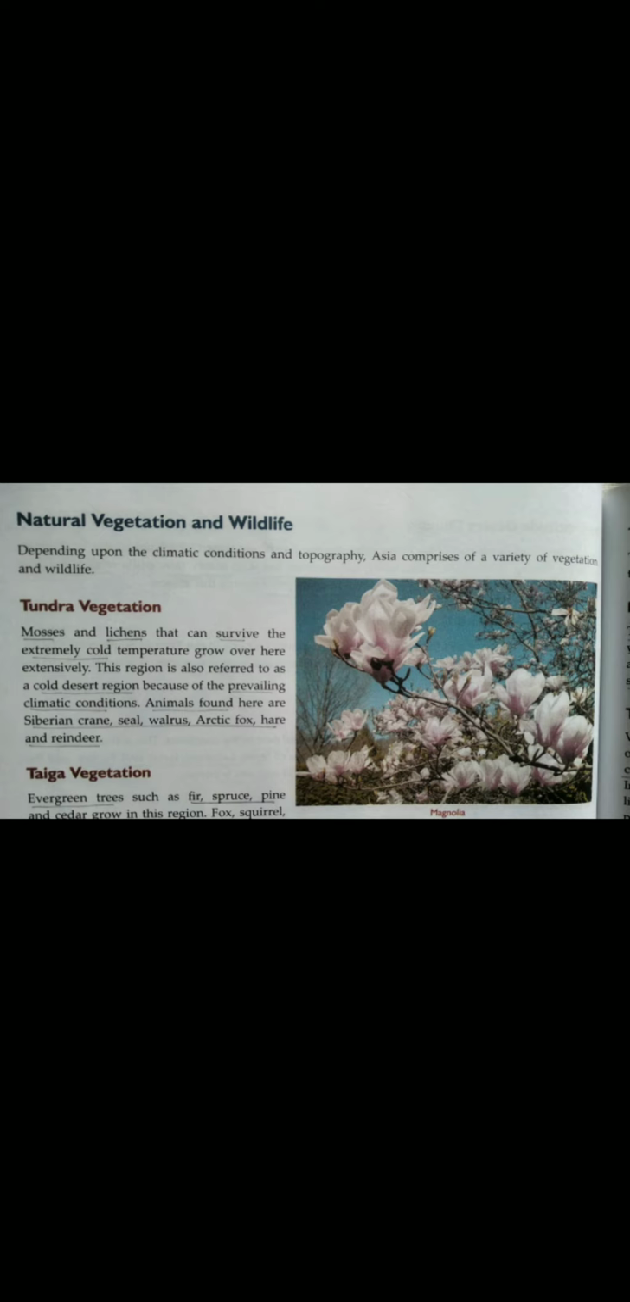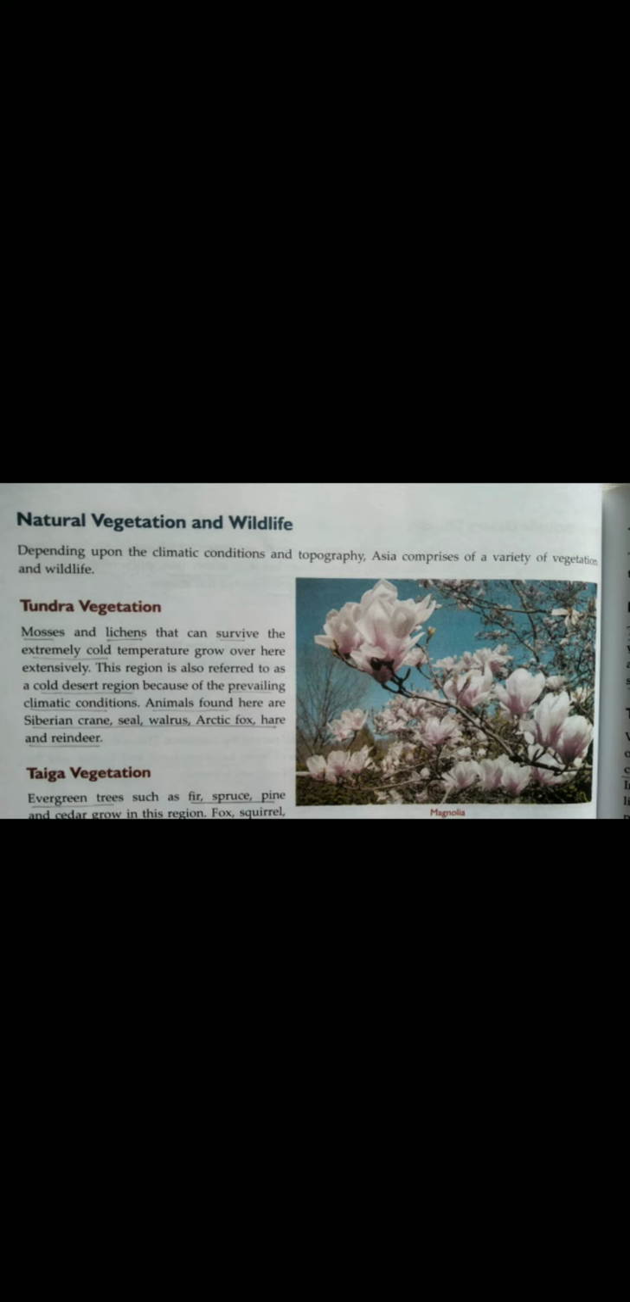So the tundra vegetation: mosses and lichens that can survive the extreme cold temperature grow over here extensively. This region is also referred to as a cold desert region because of the prevailing climatic conditions. Animals found here are Siberian crane, seal, walrus, Arctic fox, hare, and reindeer.